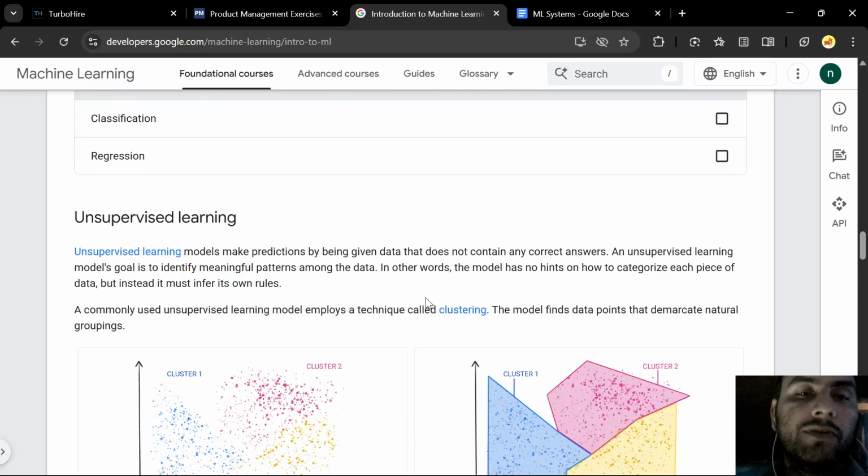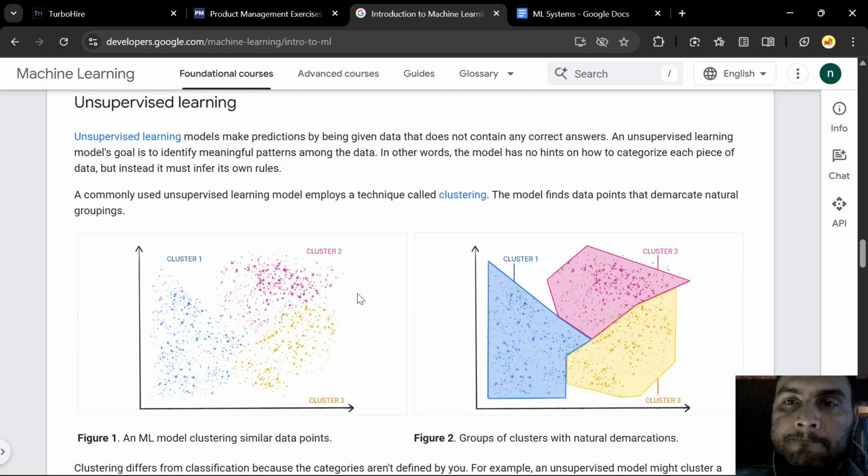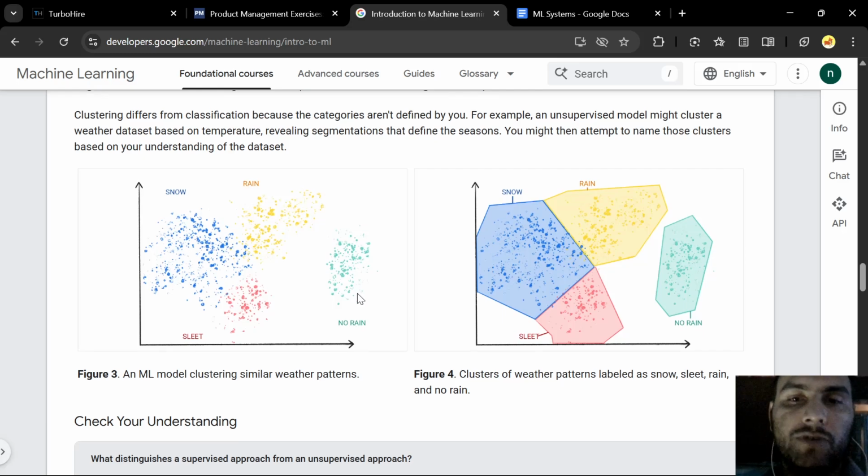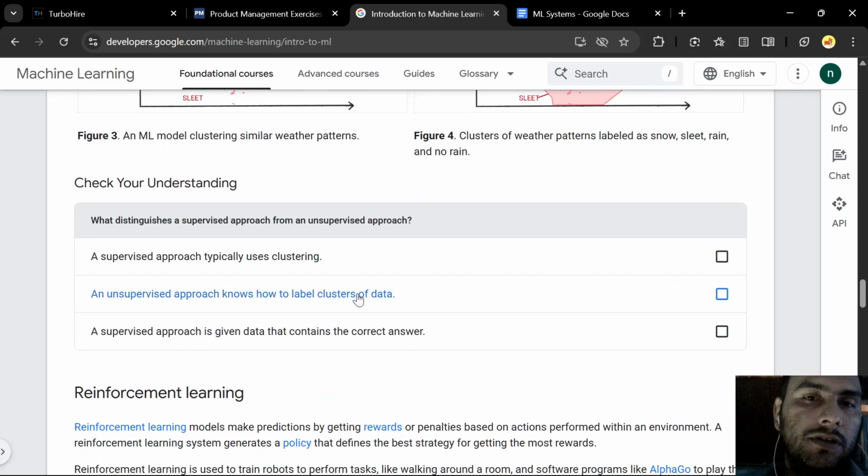Now, in unsupervised learning, we provide a data set that is not segmented or labeled. So there is no feature and no label. It generally clusters data based on its own understanding, so we categorize each piece of data. That is the unsupervised part, with clusters.